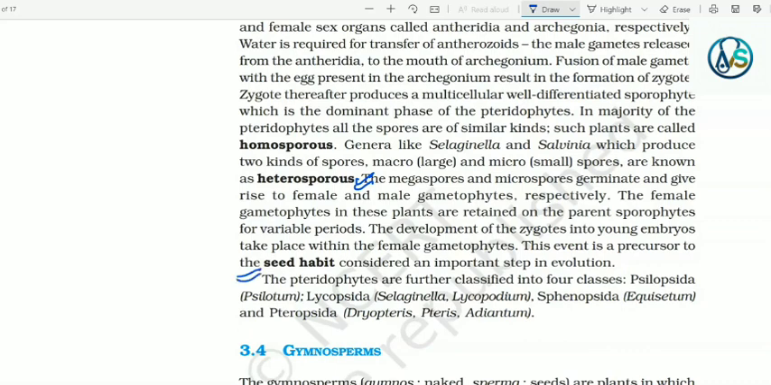The pteridophytes are further classified into four classes: Psilopsida, that is Psilotum; Lycopsida, examples are Selaginella, Lycopodium; Sphenopsida, example is Equisetum; and Pteropsida, that is Dryopteris, Pteris and Adiantum.